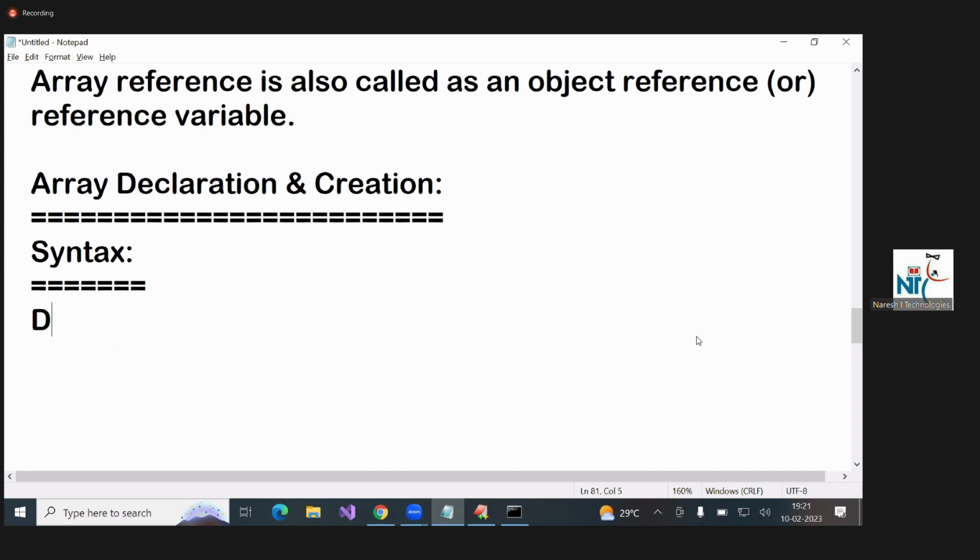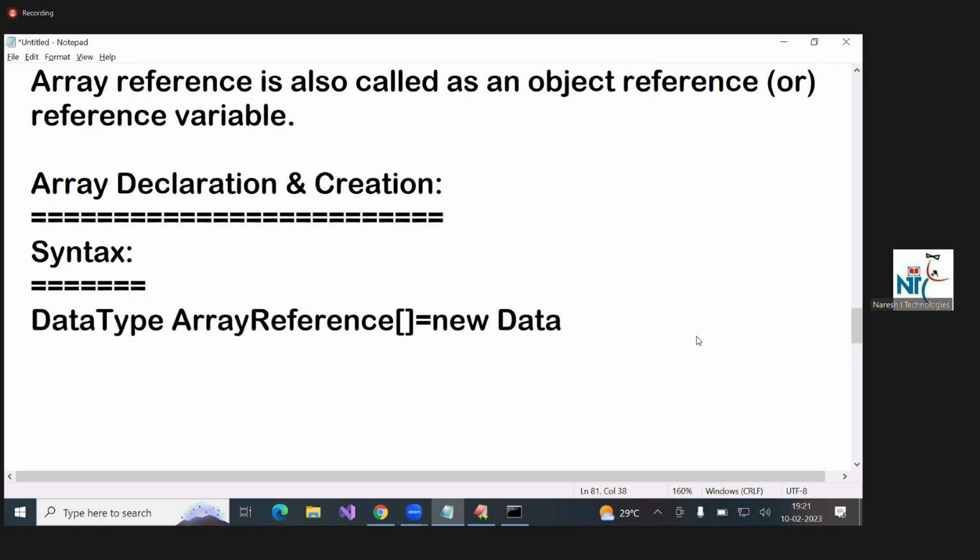Here, data type, array reference, array operator equal to new data type, size.